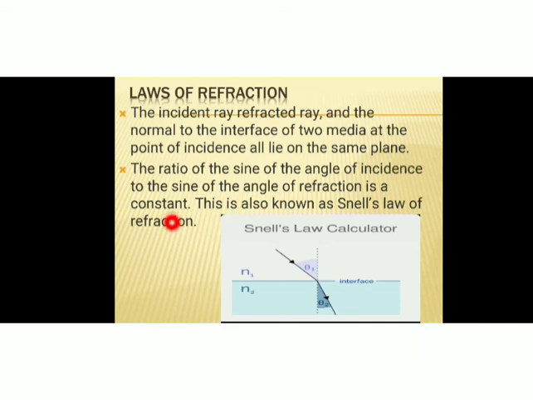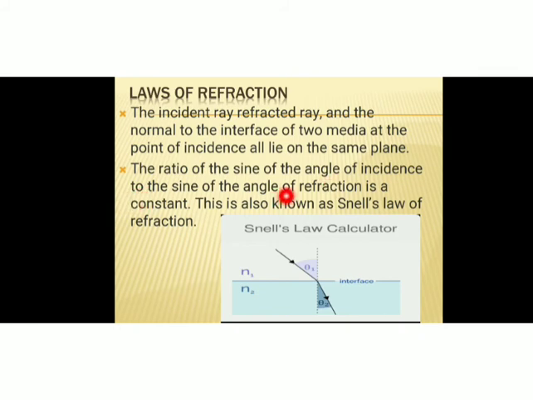And what is the second law? The second law is different from that in reflection. The second law of refraction states that the ratio of sine of angle of incidence to the sine of angle of refraction is a constant. This second law of refraction is also known as Snell's law of refraction. Snell is the name of a scientist. So the second law of refraction is very, very important.